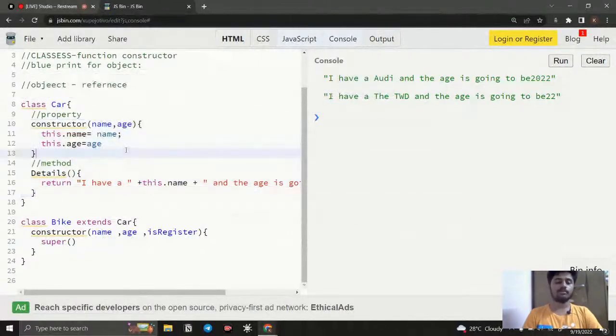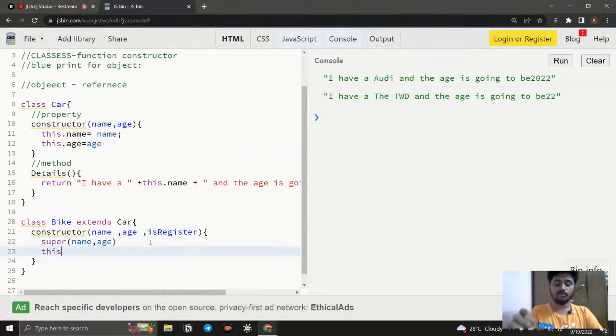So right now, what are the things I need? I need the name and I need the age. So I can just call the name and age. I don't want to write this.name and this.age. I only need to write the newly created one, because this is not inside the parent. So we need to do that.